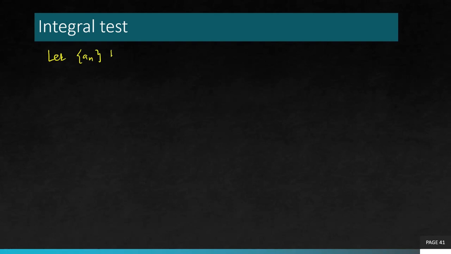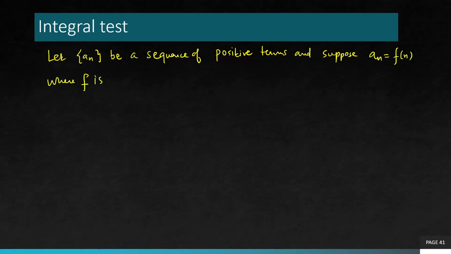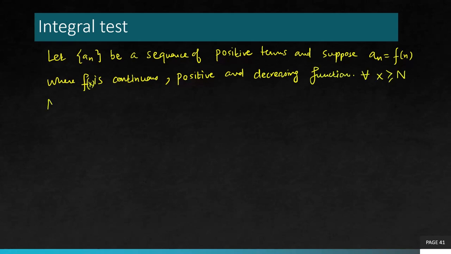So the statement is this: let an be a sequence of positive terms. That's the first condition, as we said, positive. And suppose an is f of n, where f is a continuous, positive, and decreasing function, decreasing is important here, of x for all x greater than or equal to N, where capital N is a positive integer.